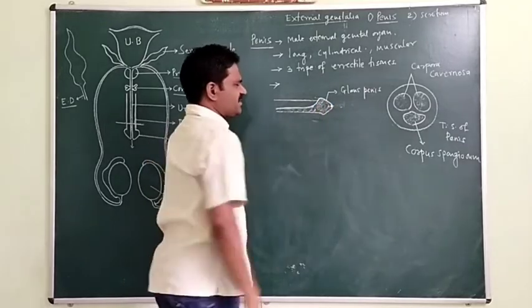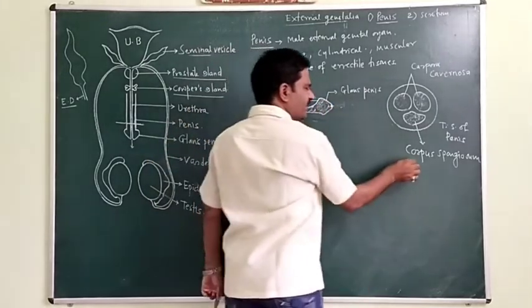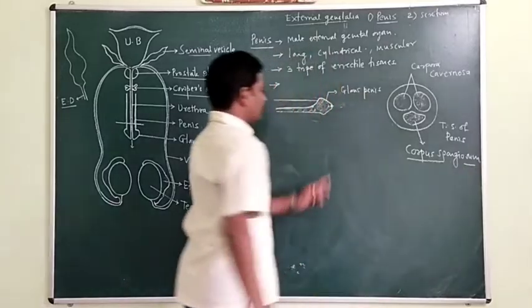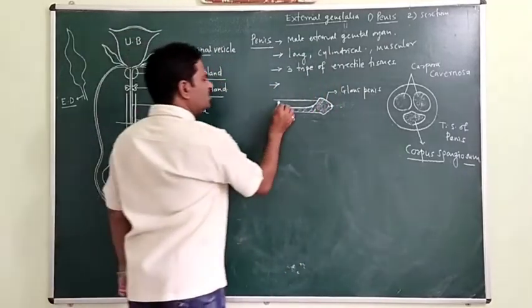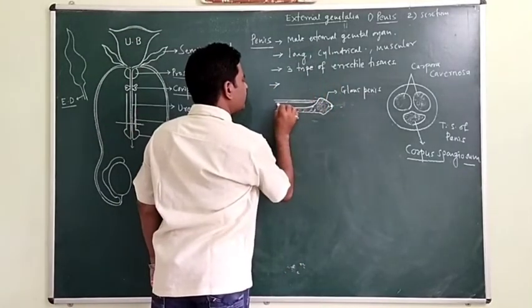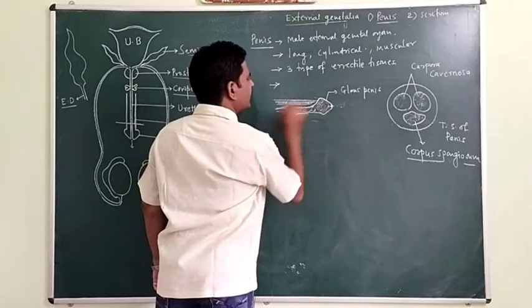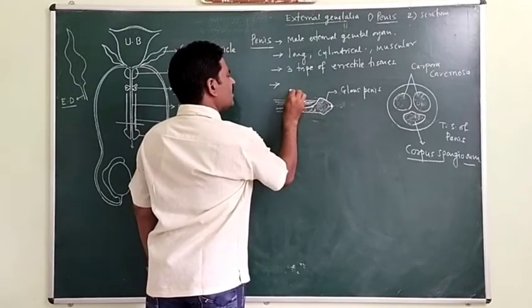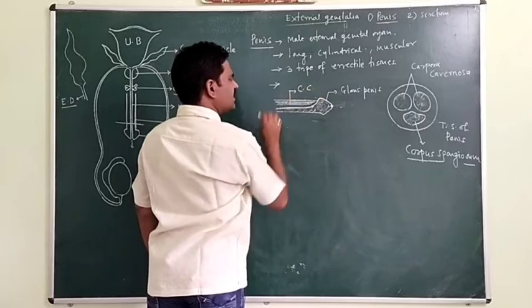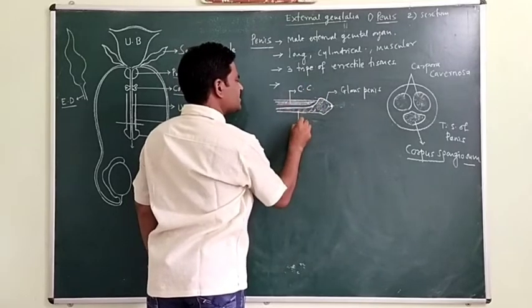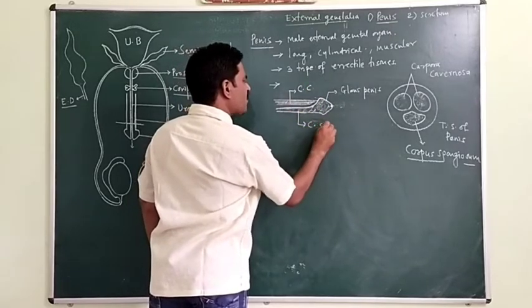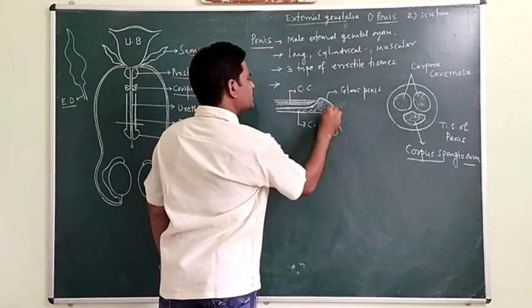That means what is the glans penis made up of? It is made up of corpus spongiosum, and the upper two masses are present on the upper side. Okay, this is the corpora cavernosa and the lower mass is called corpus spongiosum, and this is the glans penis,